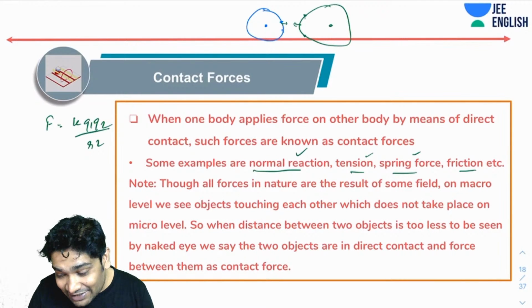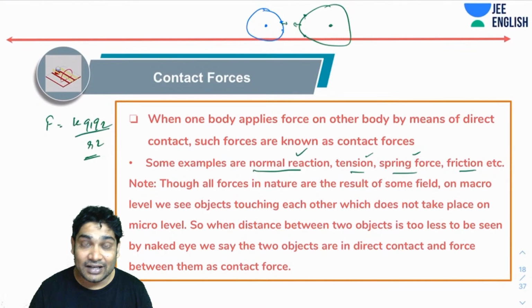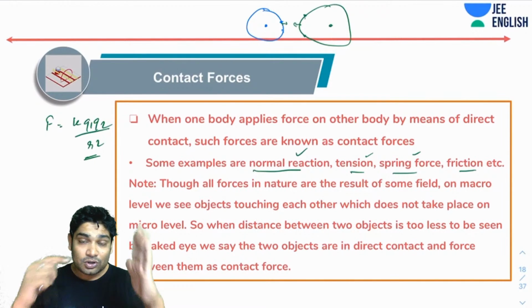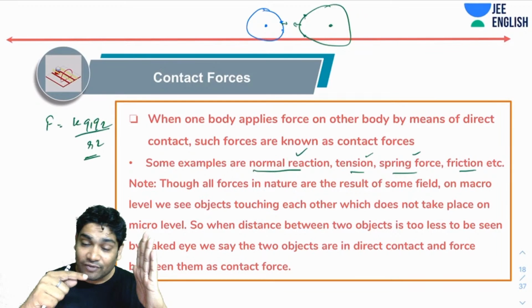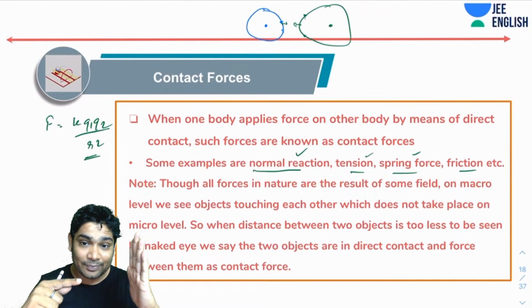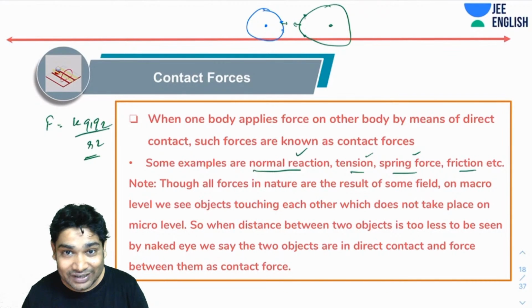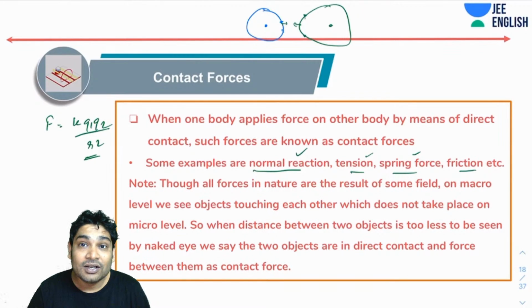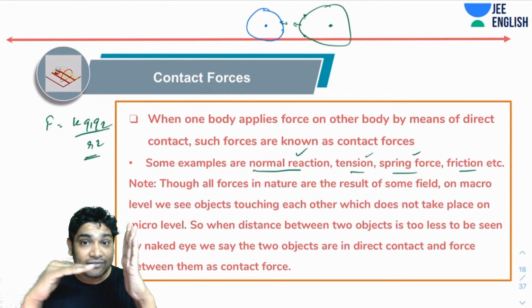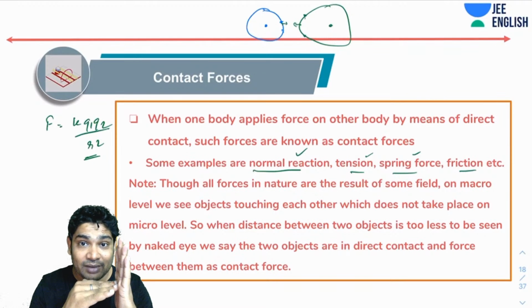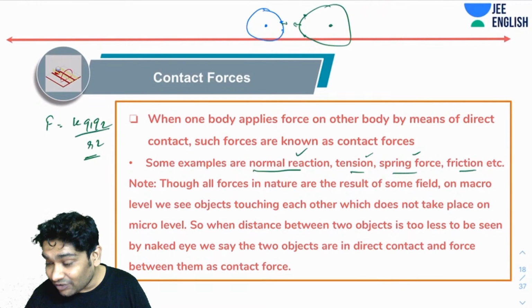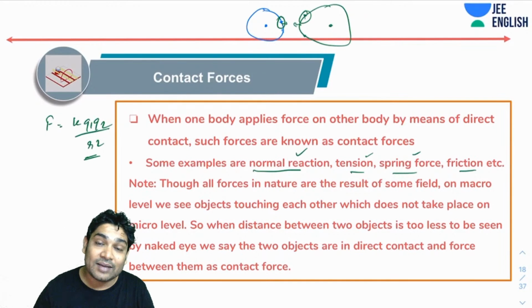So what happens if r is becoming smaller and smaller? It's not like they are not exerting any force when they are this distant apart. I am going to explain that once. So the force that I'm feeling when I'm touching my hand with my finger is the force that these electrons are applying on these electrons. That is what I have said.